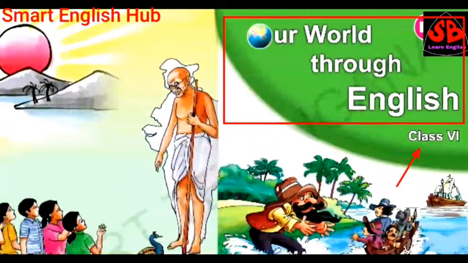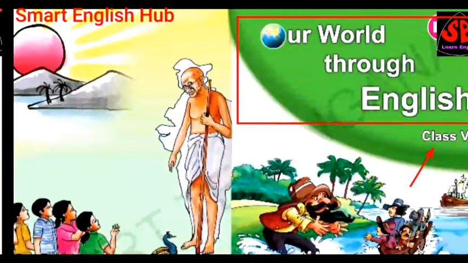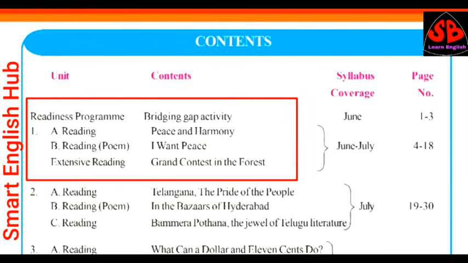This video is about 6th class English. Here we can see the contents of the first unit. Reading A, Peace and Harmony. Reading B is a poem, I Want Peace. And extensive reading is Grand Contest in the Forest.